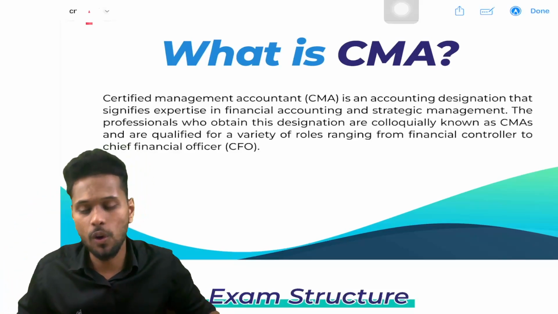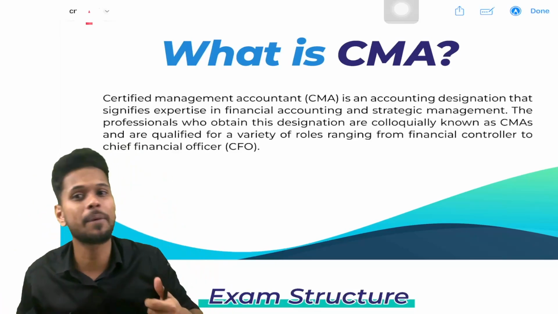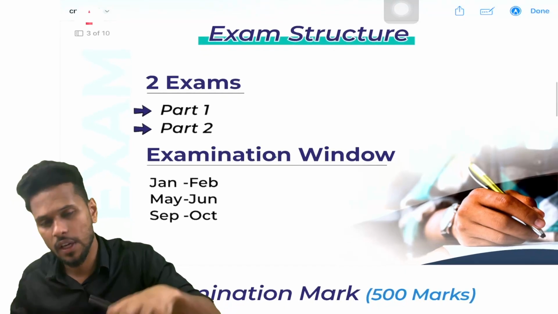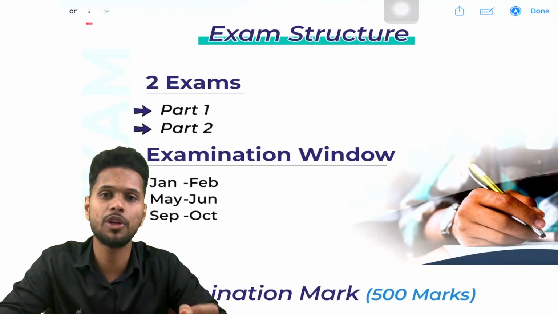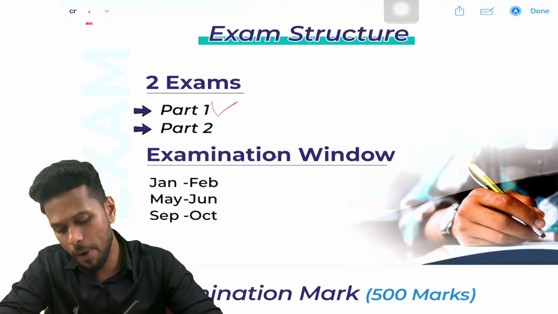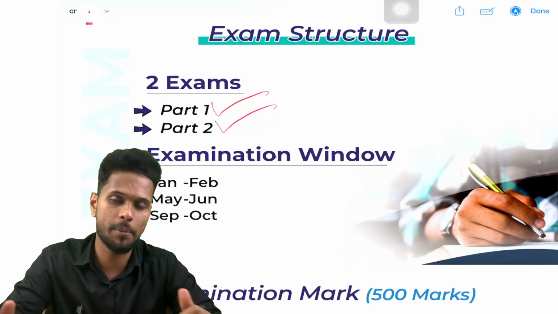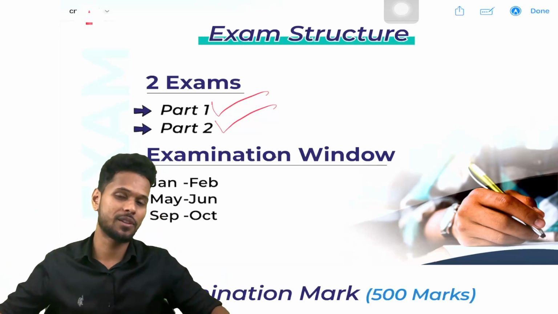Okay, yes. So in this video we can discuss everything about this, so that you can get a clear picture about the course. Okay, so the examination structure: two exams are there. In order to become a CMA, you should complete two exams, namely Part 1 exam and Part 2 exam. After completion of these two exams, you will become a CMA qualified person.